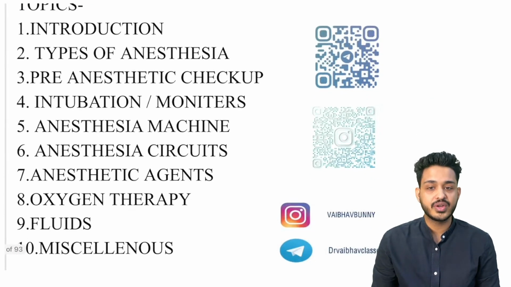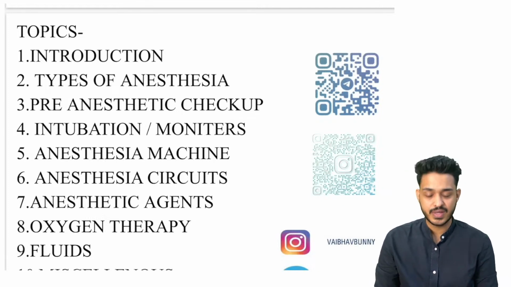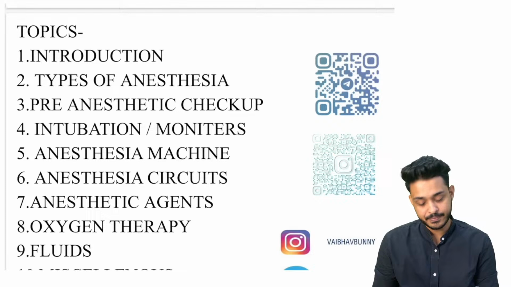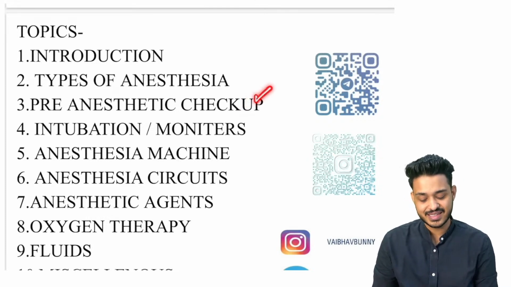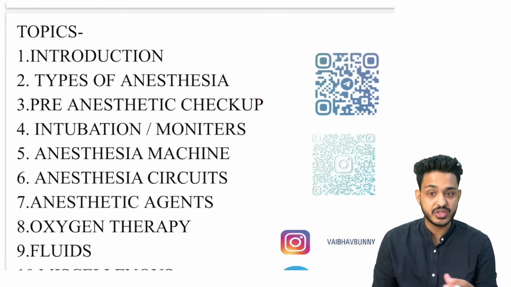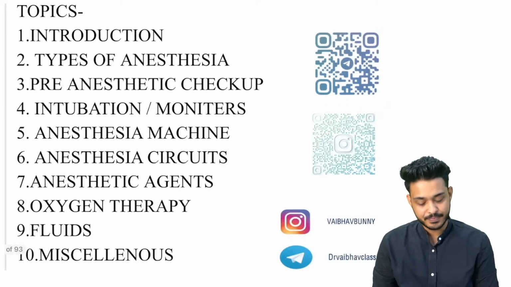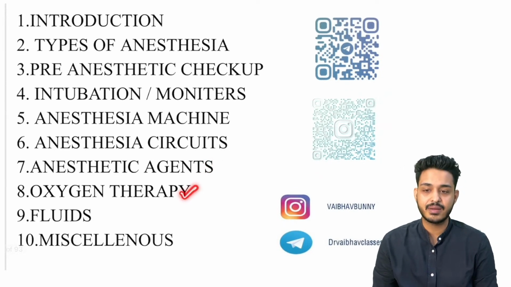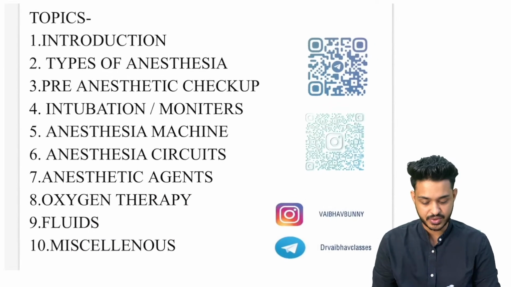So what is going to be the sequence? We are going to study again in the form of a story. We are going to start off with the introduction. Then we are going to discuss the different types of anesthesia we have. Then the pre-anesthetic checkup. After that we are going to see intubation, monitors, anesthesia machine, and anesthesia circuits. And then we are going to discuss the different anesthetic agents, oxygen therapy, fluids, and miscellaneous topics. So this is what we are going to discuss today.